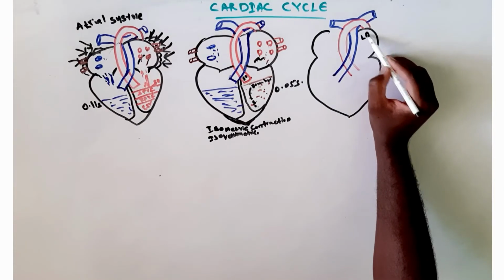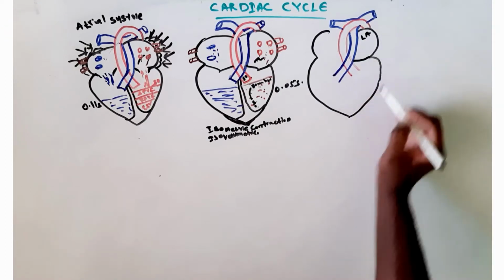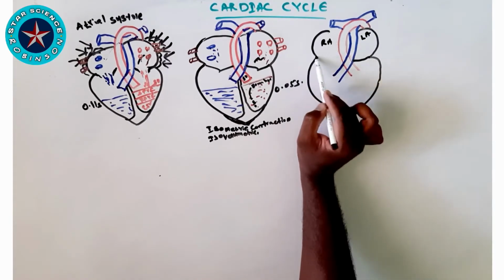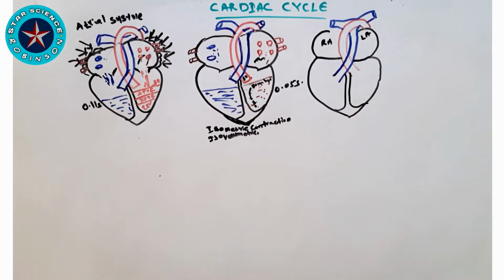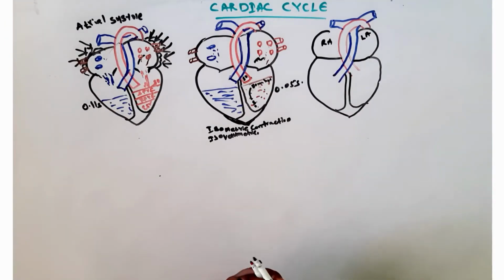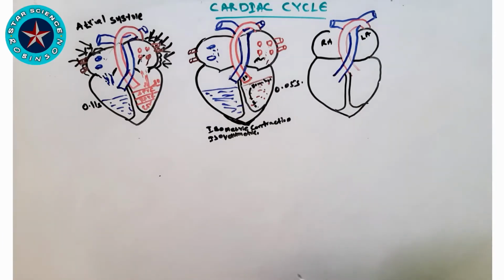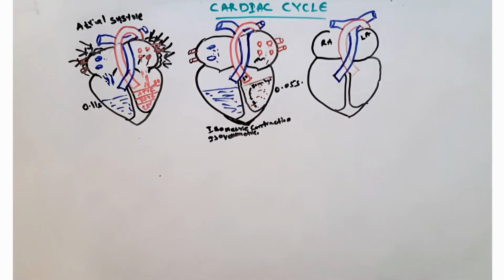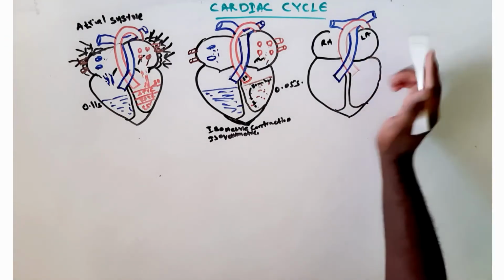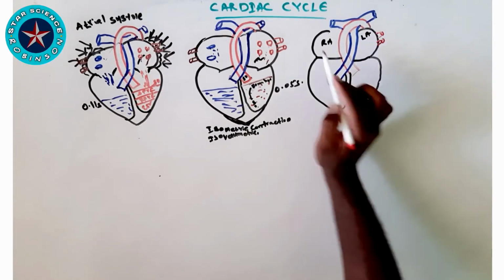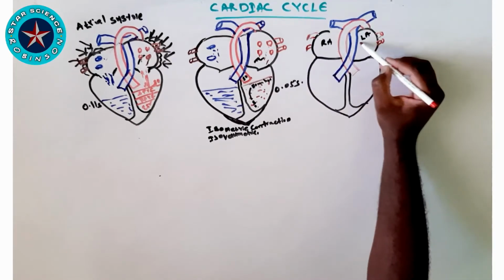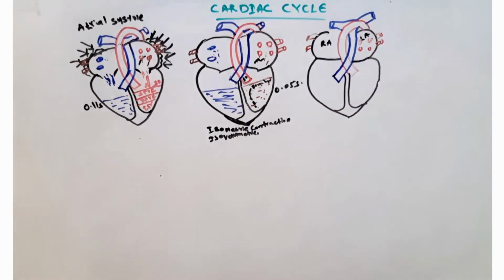We are seeing right now that the pressure in the left atrium is building because of the venous return, at the same time from the inferior and superior vena cava to the atria. The pressure in the atrium keeps increasing because of the closure of the atrioventricular valve. As I explain, I'm talking about the left; just remember the right is the same action but with lesser pressure than the left side.